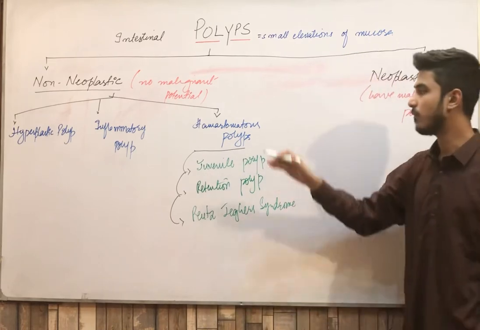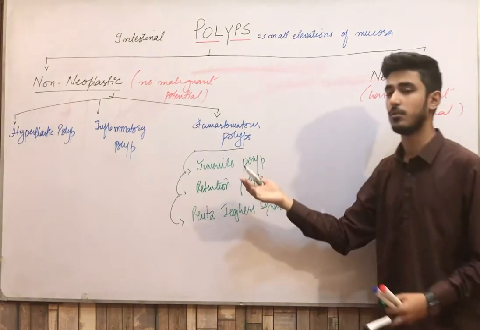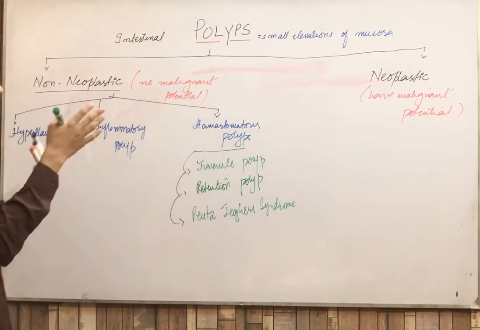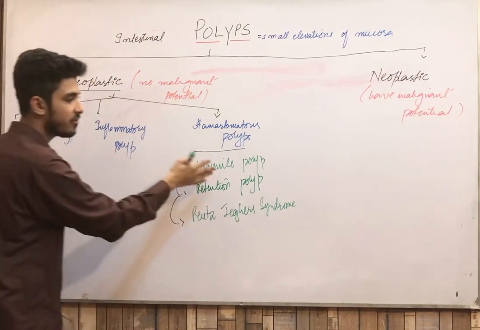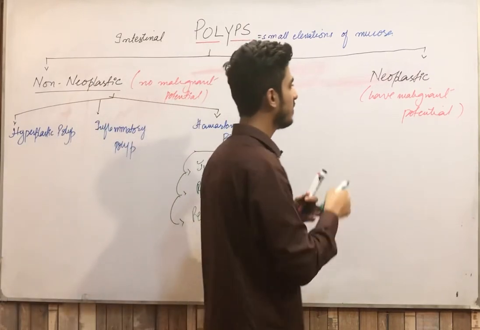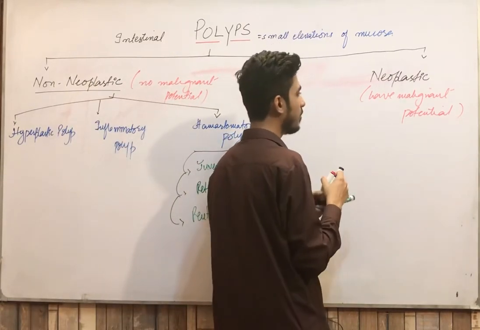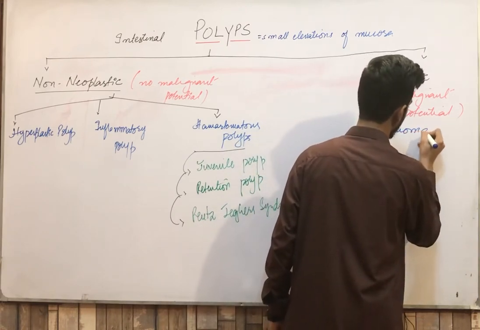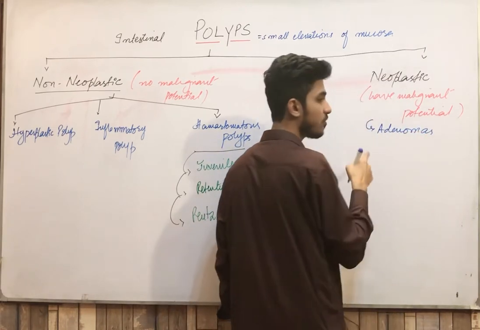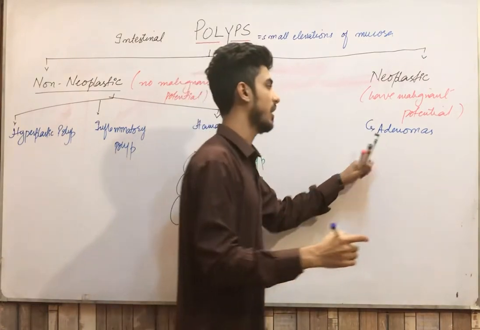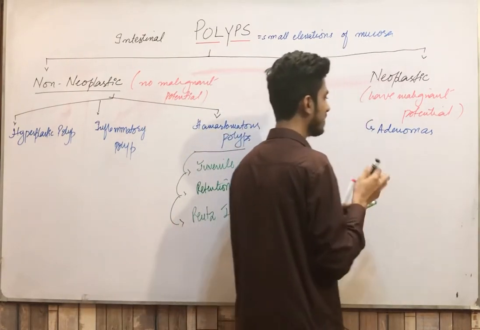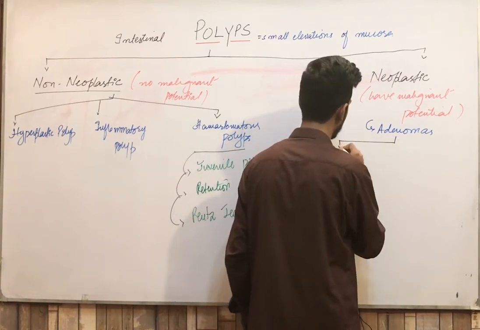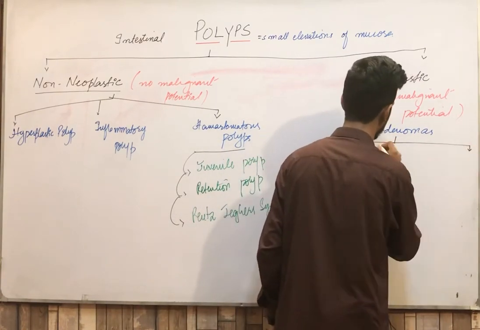Don't worry about what these polyps are and what types of polyps they are. We will be discussing every polyp in detail, but I am telling you the classification right now. Clear? Now we have the neoplastic polyps. Basically these polyps are the adenomas, and that's why they are also called the adenomatous polyps. Now these adenomas or adenomatous polyps are further divided into four types mainly.